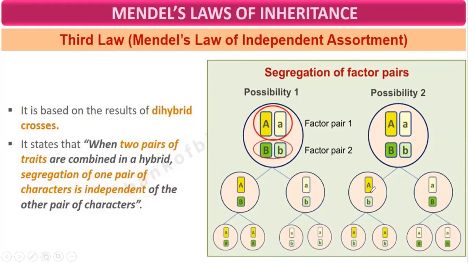So capital A, small b. Then capital B can go with the small a. So small a, capital B. This possibility is also there. So they are independent. That is why this is called Mendel's law of independent assortment.